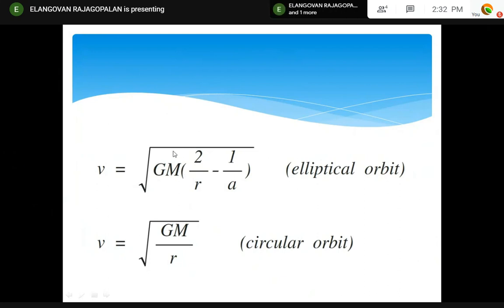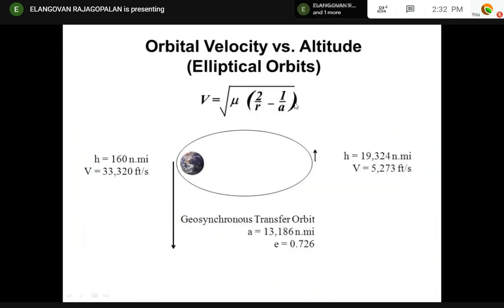GM is called mu, where G is the gravitational constant and M is the mass of the primary body, which is at the center or focus. In a circular orbit, it is at the center. For an elliptical orbit, it is at the focus. So this is the formula for the elliptical orbit. Everybody knows this formula, but very few people understand it. This is the elliptical velocity. Elliptical orbital velocity is the circular orbital velocity, two velocities, then escape velocity. Let us see the elliptical orbital velocity: the Earth is at the focus, and a satellite is making an elliptical orbit.